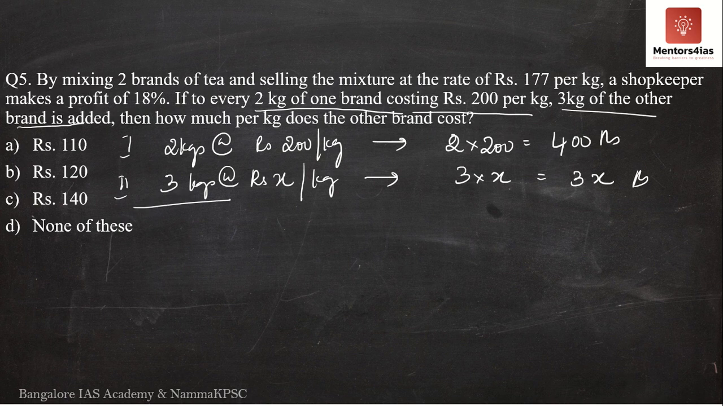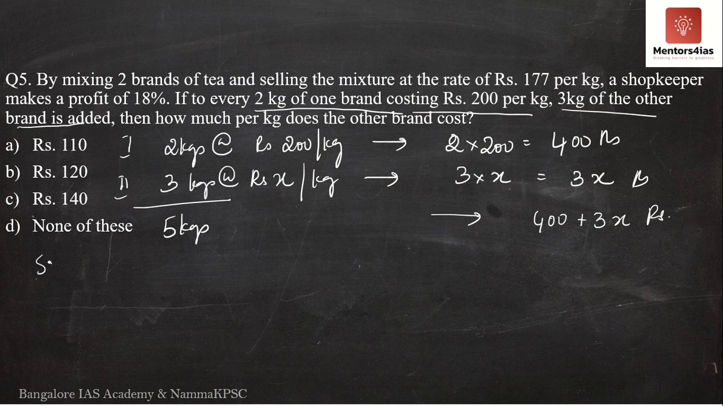So the total quantity of tea is 5 kgs. It is 5 kgs worth total, or costing total, 400 plus 3x rupees. Now if you look at the question, it also says by mixing the two brands of tea, that is 2 kgs and 3 kgs, and selling the mixture at the rate of rupees 177 per kg, a shopkeeper makes a profit of 18%.